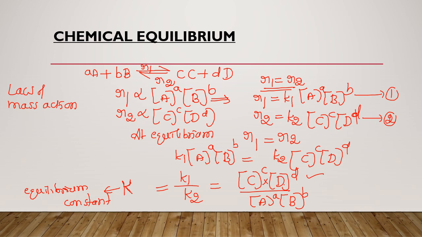I'll give a name to this equilibrium constant: Kc, where c stands for concentration. If you are carrying out the reaction in a solution or aqueous phase, the concentrations of reactants and products can be given the name c. So this is Kc. Now, if you consider gaseous reactions involving gaseous reactants and products, what is the case?